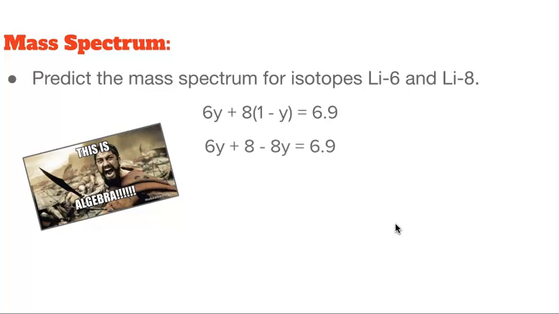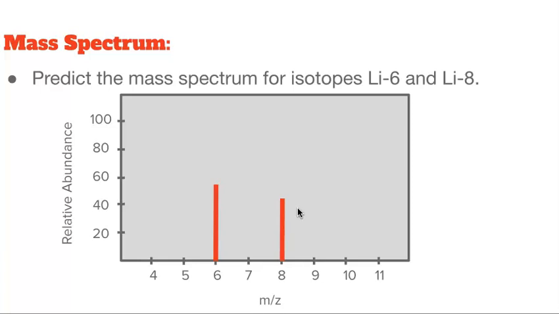So we distribute, we isolate y, we divide accordingly, and we get a fractional abundance of 0.55. Now, if I wanted the percent abundance, I would just have to multiply by 100. But now that I know the fractional abundance of one of my isotopes, I can plug that value into my other expression for the other isotope, and I get 0.45. These values can also represent the relative abundance or the relative heights of our peaks. So when I go back and predict the mass spectrum, I would have a peak that is slightly higher at 6 than at 8, about 55 and about 45.